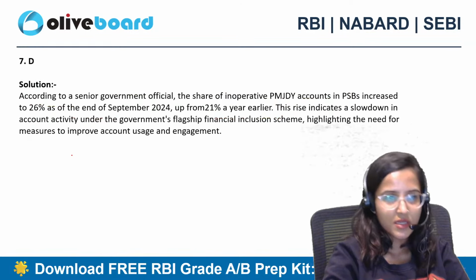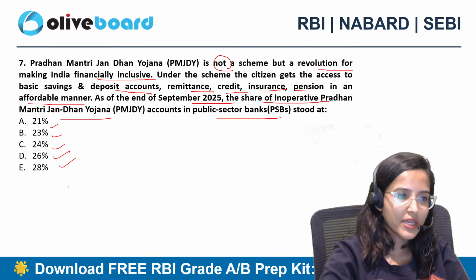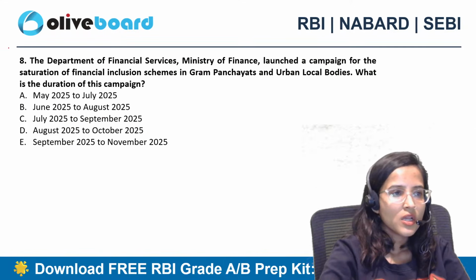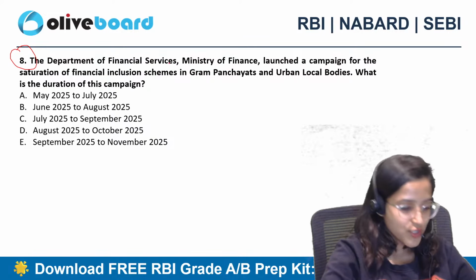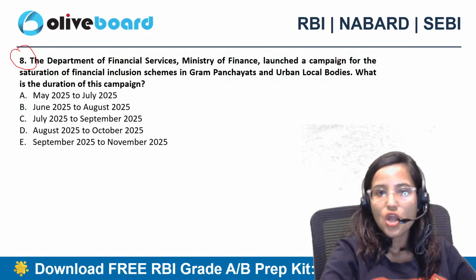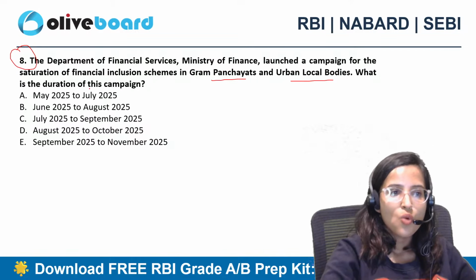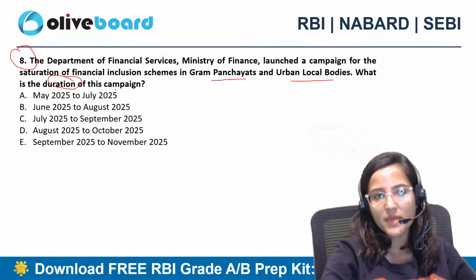Seventh, D. The correct answer is D. Absolutely correct. It is 26%. Okay? Very good. Eighth question. The Department of Financial Services, Ministry of Finance, launched a campaign for the saturation of financial inclusion schemes in Gram Panchayats and urban local bodies. What is the duration of this campaign?